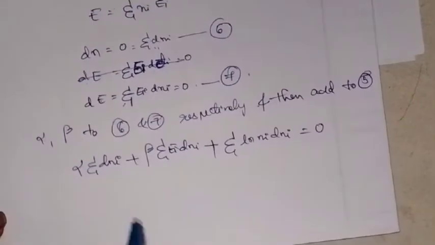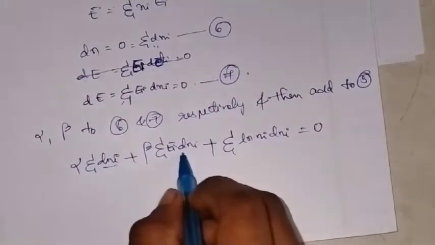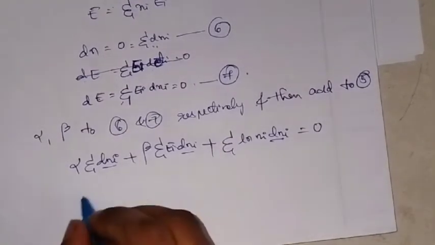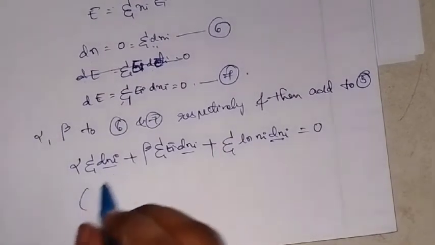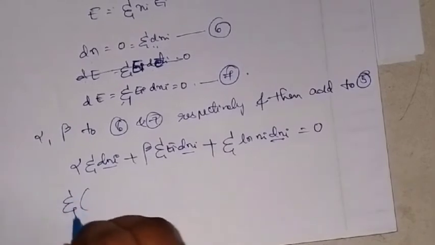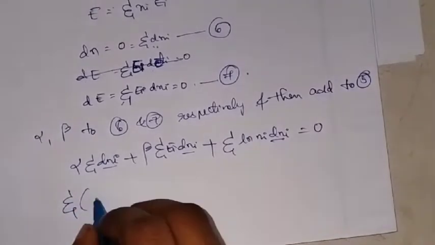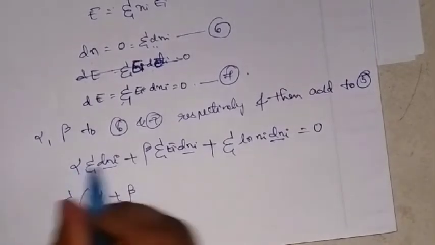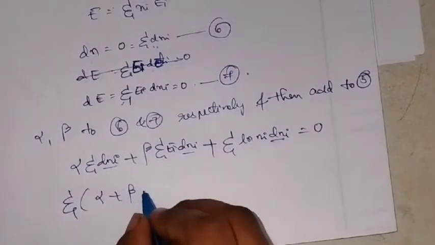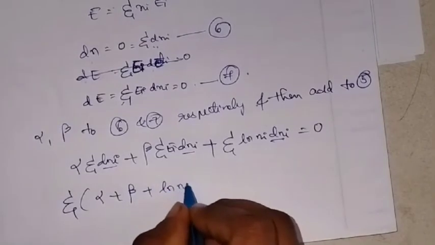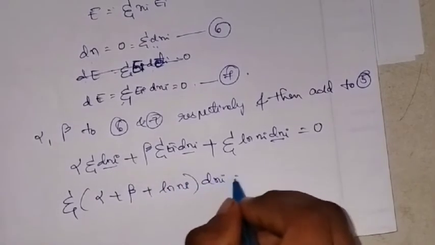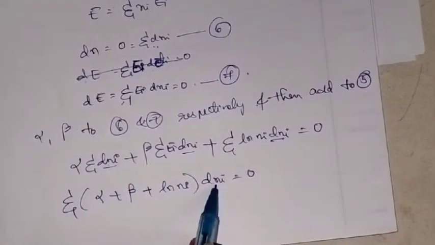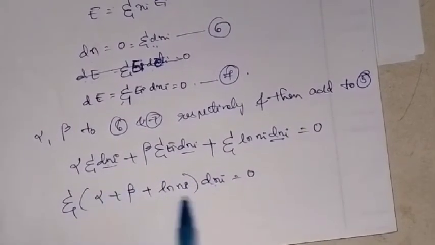Now if you see this equation, dni is a constant or common term, you can keep it out. So you will be left with summation alpha plus beta plus ln ni, dni is equal to 0. You can write it within the summation also, no problem. I just took the dni outside and the rest of the terms are written in the bracket.